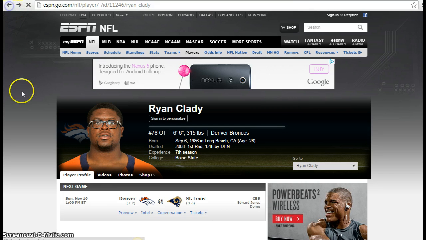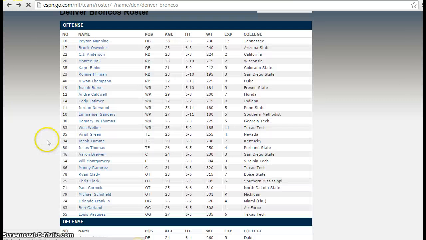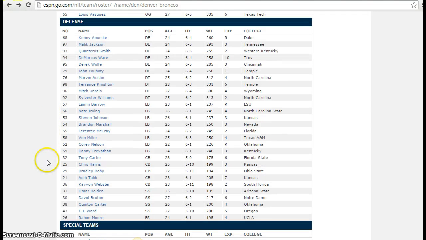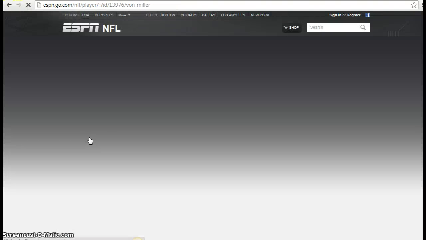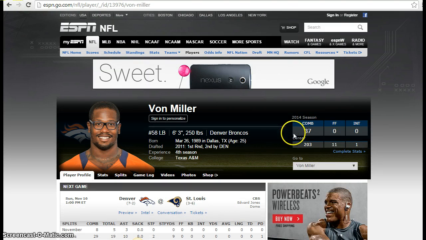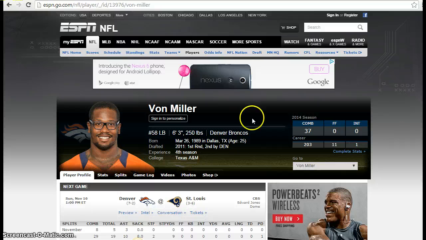So, one more example. We'll go down to the defensive side of the ball. Let's pick Von Miller. He's pretty good. Where is Von Miller? There he is, number 58. We'll click on Von Miller. And he's combined for 37 tackles this year. He doesn't have any forced fumbles, and he doesn't have any interceptions. So, again, the big thing for Von Miller would be tackles, and he's had 37 tackles.